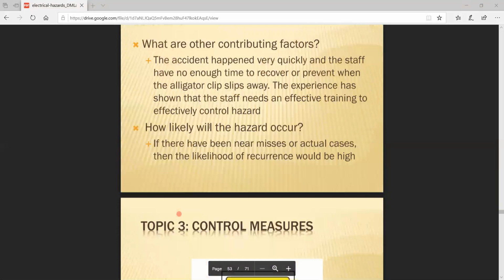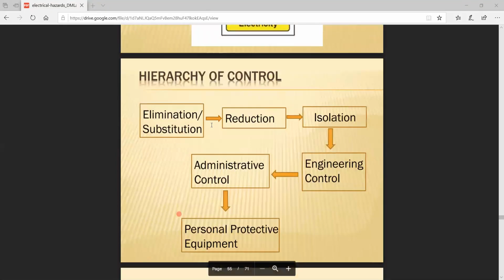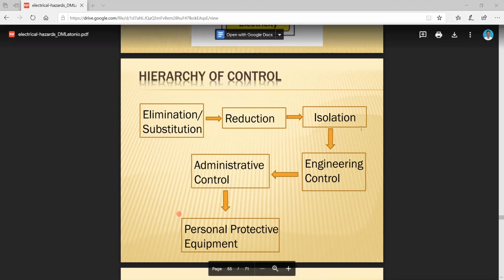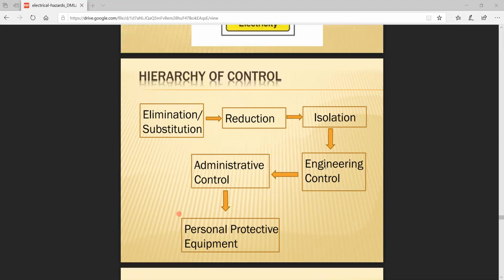Here they are mentioned. So go through the hierarchy of control. Hierarchy of control is, from top to bottom, how the control system of operation can be implemented. So elimination or substitution and then reduction. The third one is isolation. Isolation is nothing but your incoming part as well as the outgoing part will be isolated. And then engineering control. The engineering control has all the technical parameters like voltage value, current value, frequency value, impedance value, resistance value, reactance value, every value should be monitored.